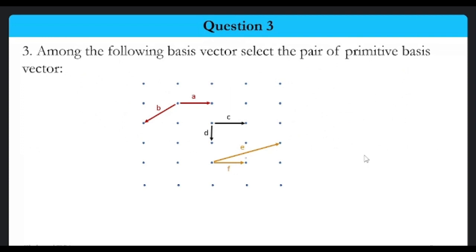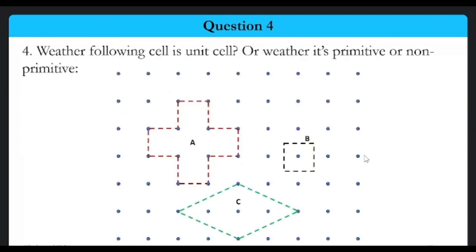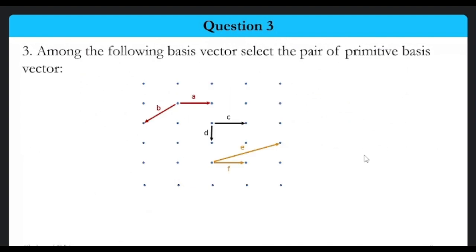Let's try to draw the unit cell associated with them. We can draw a lattice parallel to the b vector over here, and all we are doing is trying to make a unit cell out of that particular basis vector.